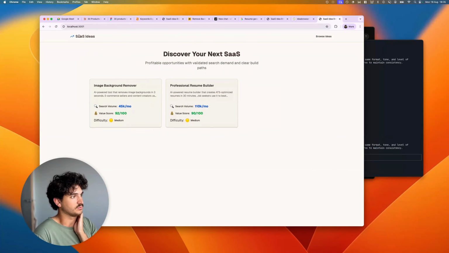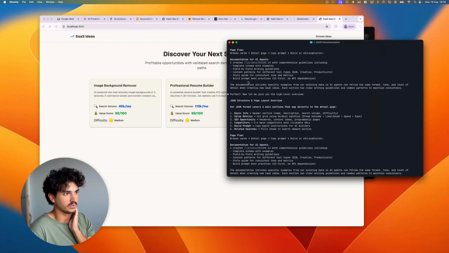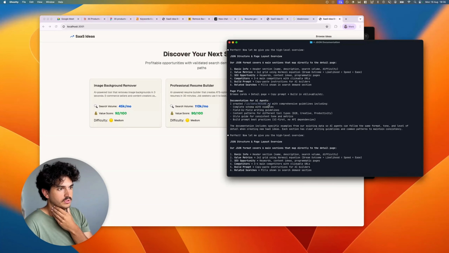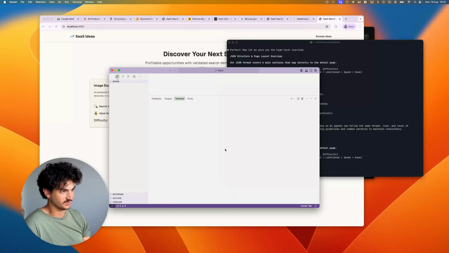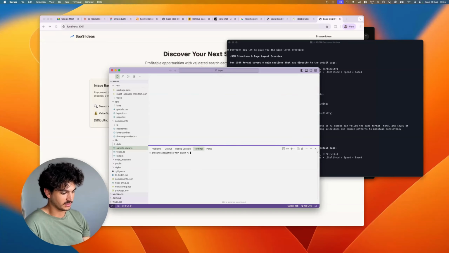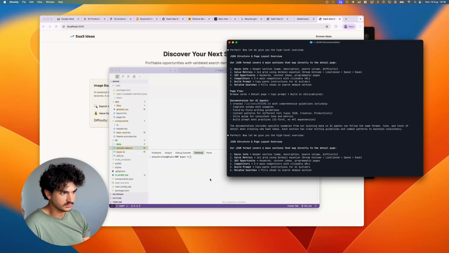Whilst we're here, I guess we should update this nav. But here, let's see what we got here. Okay, so we've got this README file. So this OBS is making my computer so slow. It's not good. I think I might need to find some different software to record with. Don't know if you can see on here, but it's crazy.